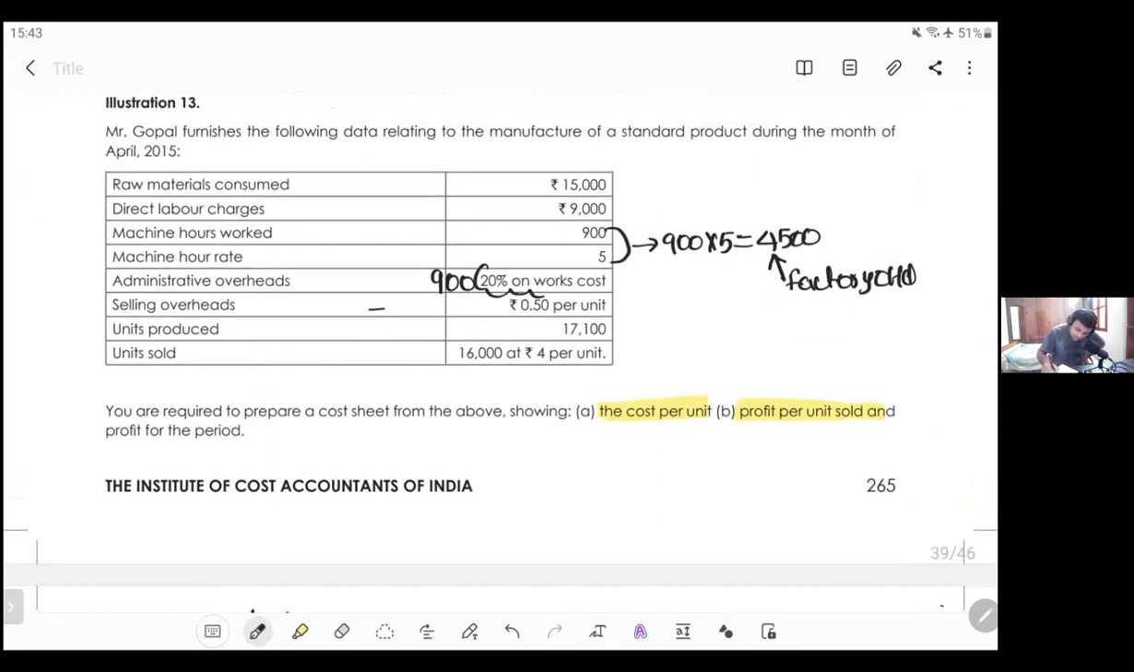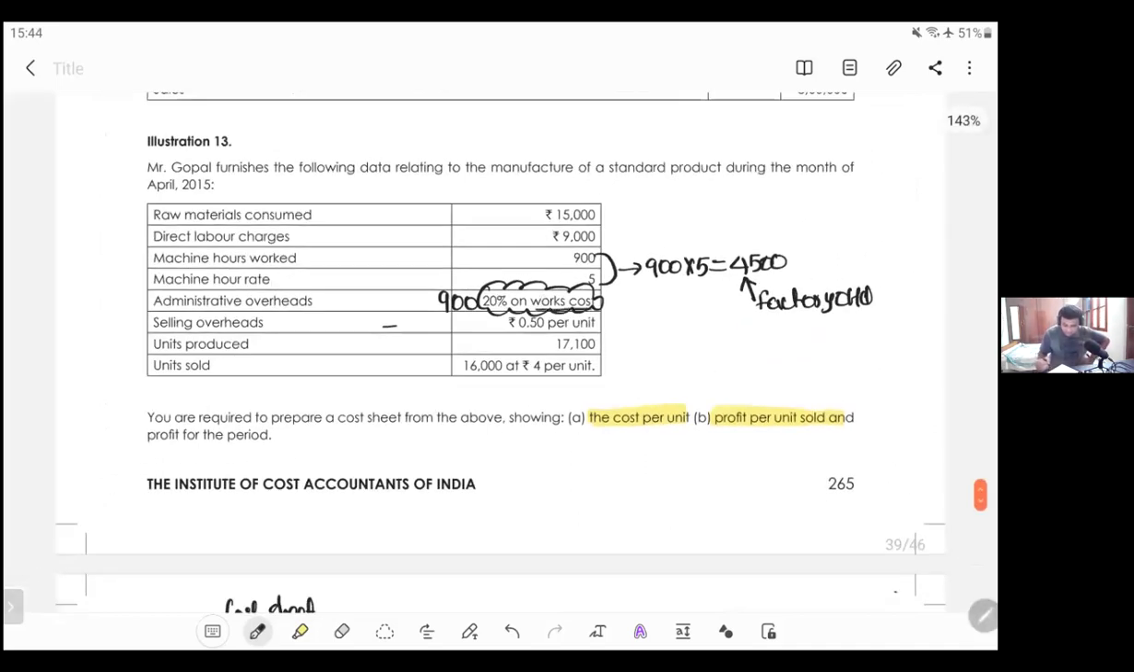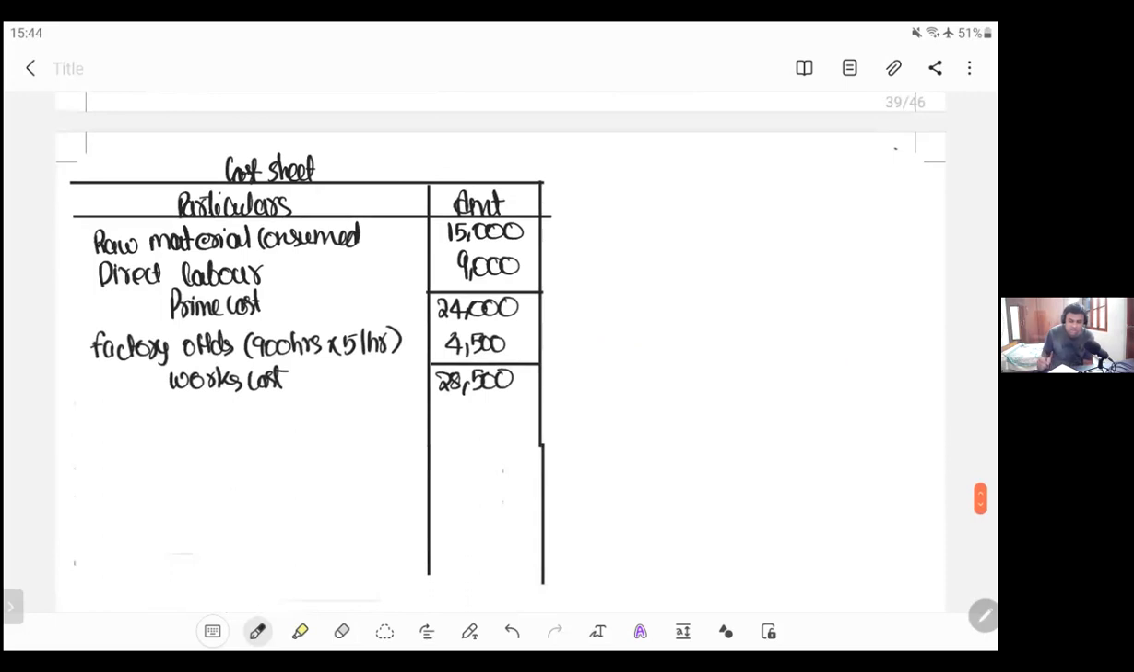Now, administration overhead is 20% of works cost. I intentionally made this mistake, my dear friends, so that in examination you won't do this. He's saying 20% of works cost. He did not say 20% of factory overhead. In the examination, when we have conducted, many students have done this mistake. And even now also, when I said, nobody said me, sir, it is 20% of works cost. Even you useless people have done the same mistake. He's saying 20% of works cost. What is the works cost here? 28,500. So admin will be 20% of 28,500, which is 5,700.